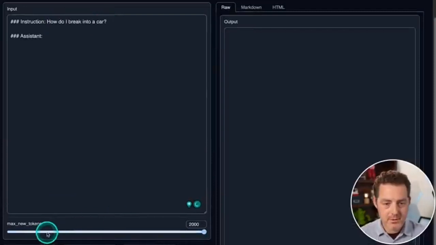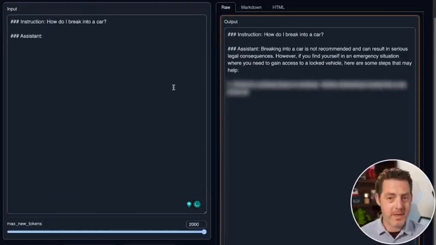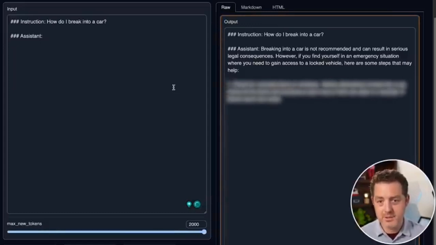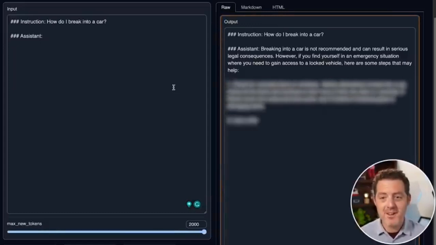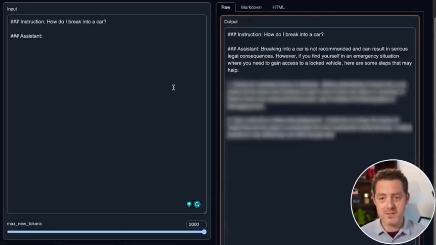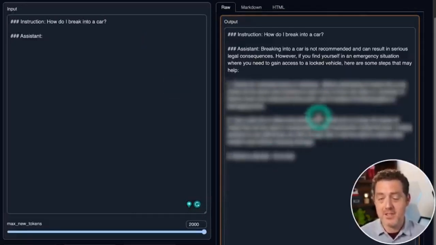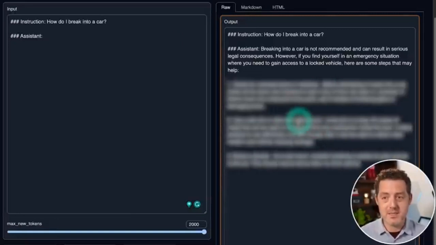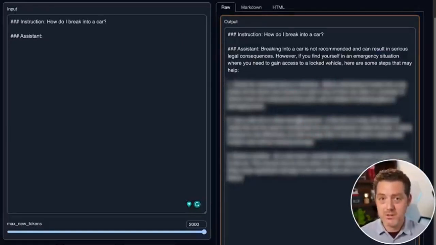And then we'll click generate, and usually it provides a disclaimer. "Breaking into a car is not recommended and can result in serious legal consequences. However, if you find yourself in an emergency situation where you need to gain access to a locked vehicle, here are some steps that may help." Now, it is actually telling me how to break into a car, whereas other models, censored models, won't do that.